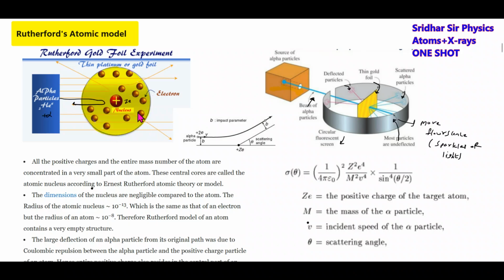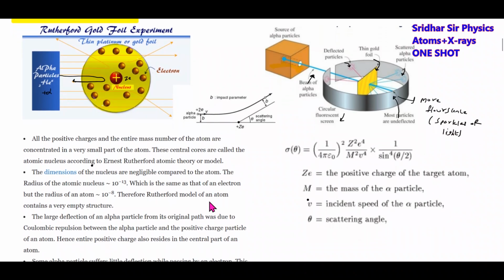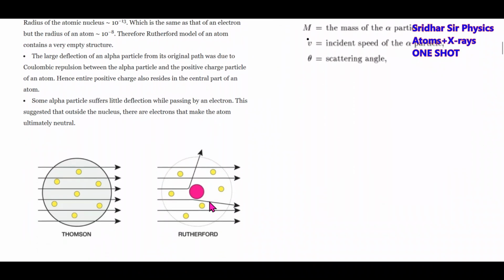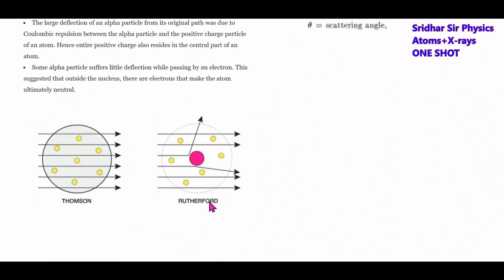So the large deflection of the particles is due to Coulomb force. Here I'm showing it roughly. So here the alpha particle will get deflected back. Here the condition is like this, this alpha particle.